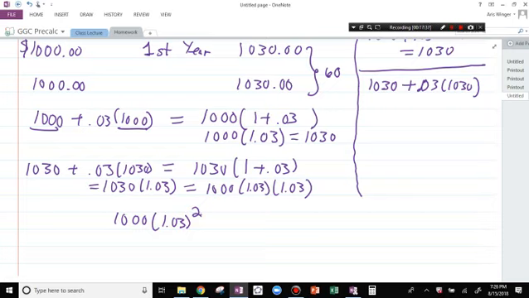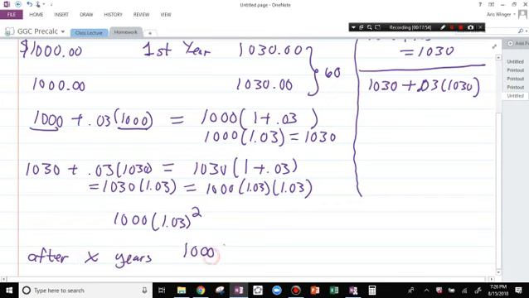It's not so hard to see. After 3 years, you're going to have 1,000 times 1.03 to the third. After 7 years, you're going to have 1,000 times 1.03 to the seventh. After X years, you're going to have 1,000 times 1.03 to the X power. We'll generalize this formula in a second, and it'll be on the homework. So this is exponential. And by the way, the street version of why this is exponential is because the variable's in the exponent. Okay.